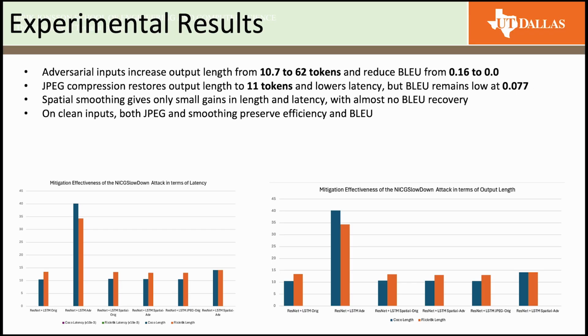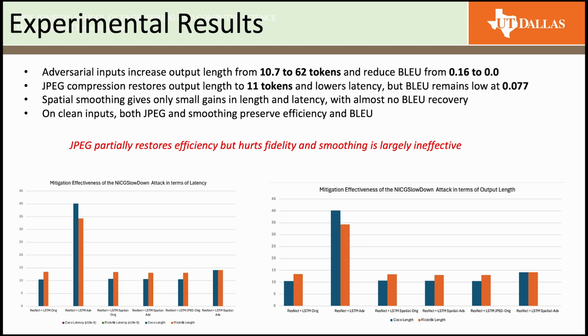Next, let's talk about the experimental results for mitigation effectiveness against NICGSlowdown-based attacks. The key idea here is that without any defenses, the adversarial input drastically increases the computation cost, and output length explodes from 10 tokens to 62 tokens. However, JPEG compression reduces the tokens to 11 tokens.